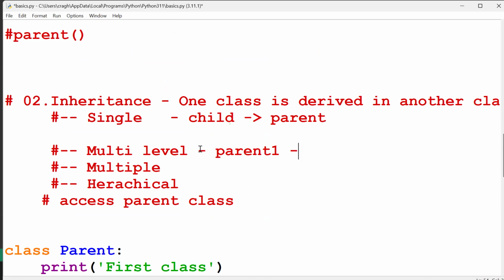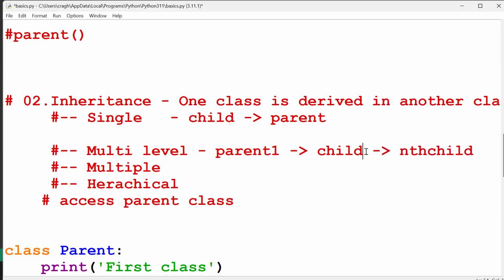Again, one more parent one is there. One more parent element. Again, n number of parent elements, more than one parent element. And finally, we have one child element. This is, for example, nth child.